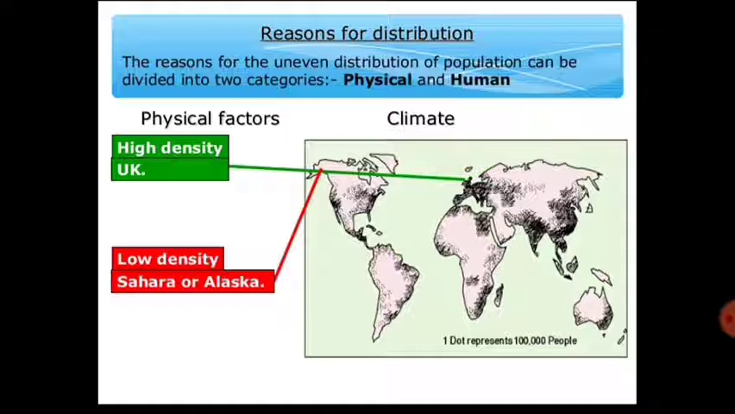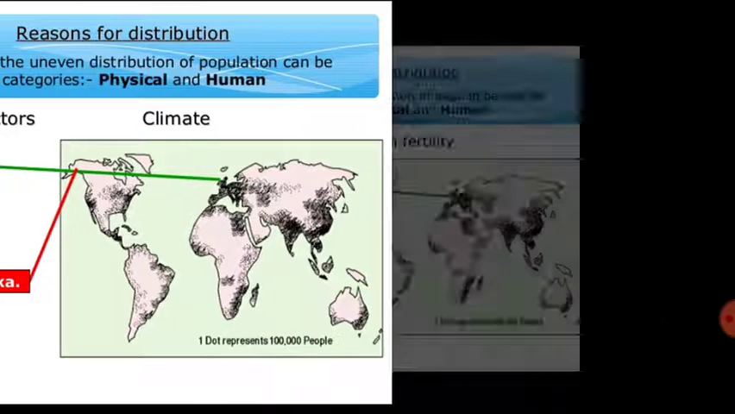Likewise, Alaska and the Sahara are also low density zones. Why are they low density zones? Because we all know that the Sahara is a desert, and there is a cold desert in Alaska as well.